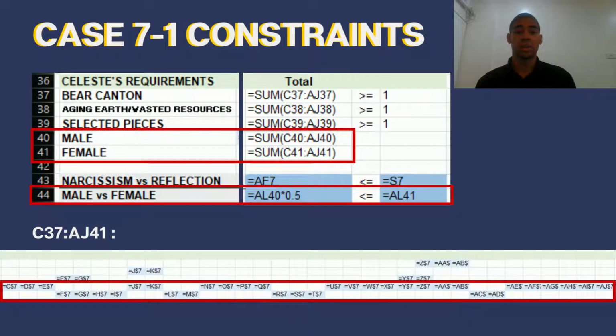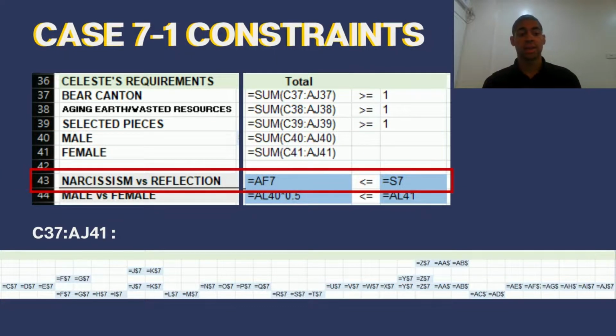Our next constraint is the male versus female constraint. In order to advance feminism, Celeste requires at least one piece from a female artist to be included for every 2 pieces from a male artist. To model this, we multiply the sum of the male pieces, which can be seen in cells C39 to AJ39, by 0.5, and set the value to be less than or equal to the sum of all the female pieces displayed, which can be seen in the cells C40 to AJ40.